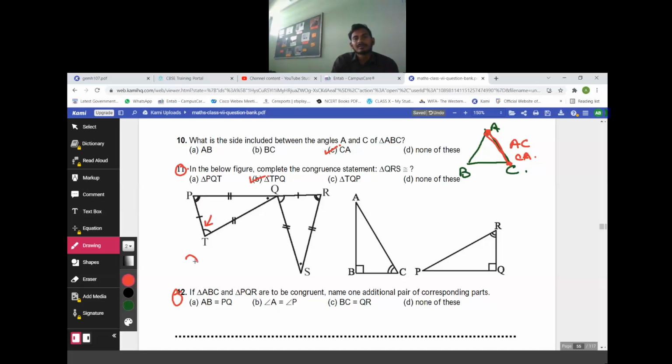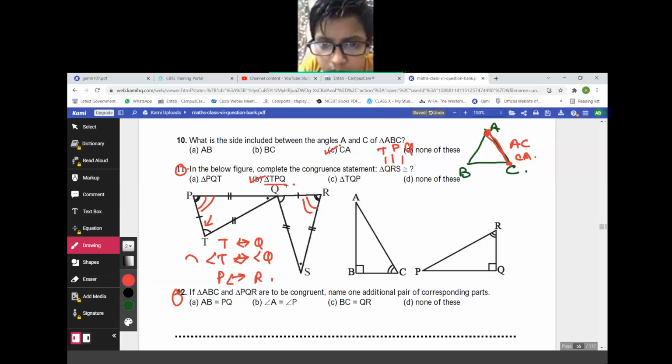Means angle T is equal to angle Q. If you can see a double line here and a double line here, it is related that P is equal to R. Means T is equal to Q and R is equal to P. Then S will be equal to what? Q. So I have got it now, how it came TPQ.